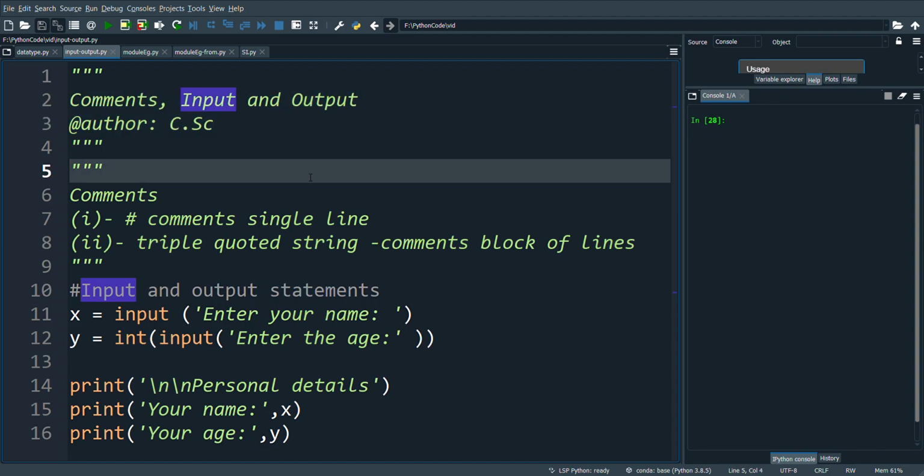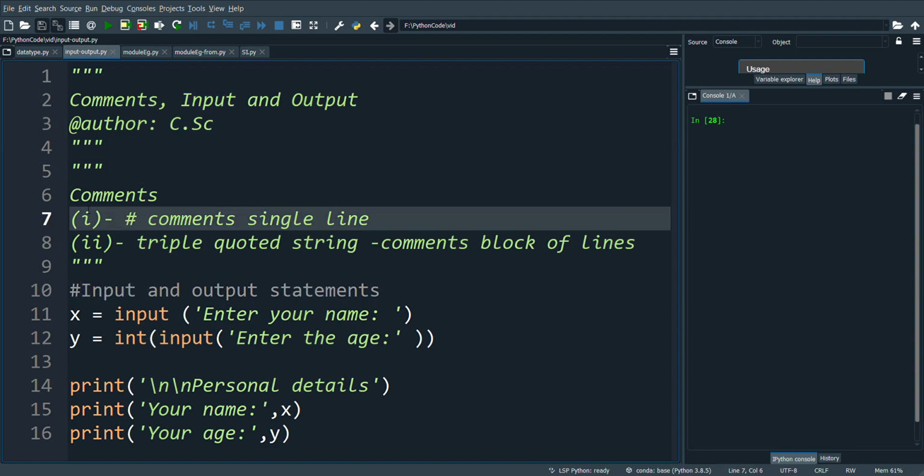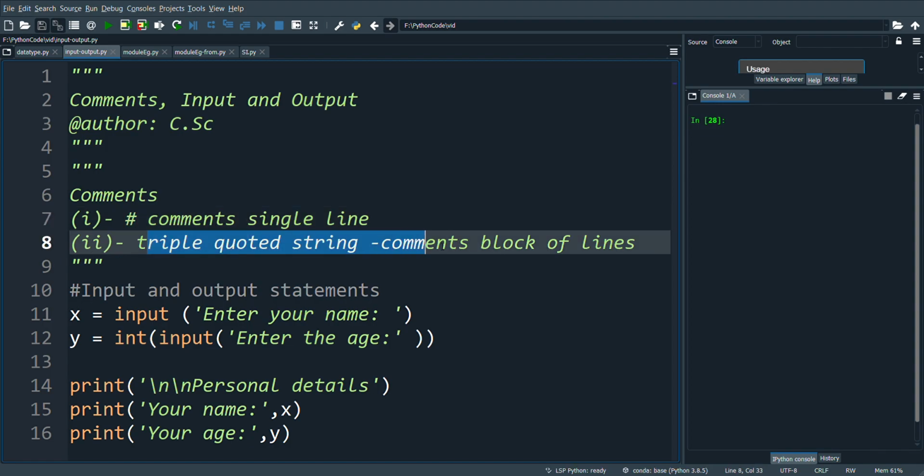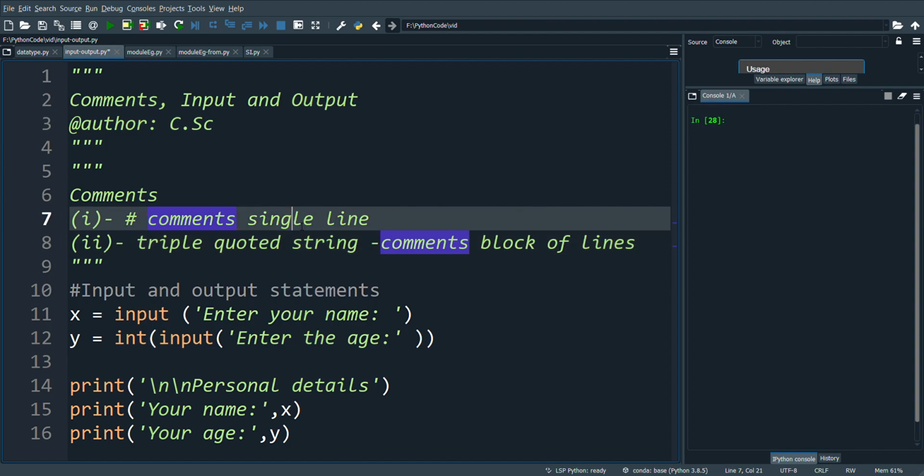The first is comments. What is a comment? A comment is a non-executable statement in a program. How do we comment in Python? There are two ways of commenting in Python. The first one is by including hash, and the second one is by including triple quoted string. Hash is used to comment a single line, and triple quoted string is used to comment a block of lines.